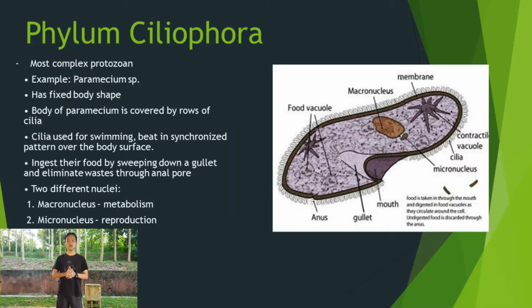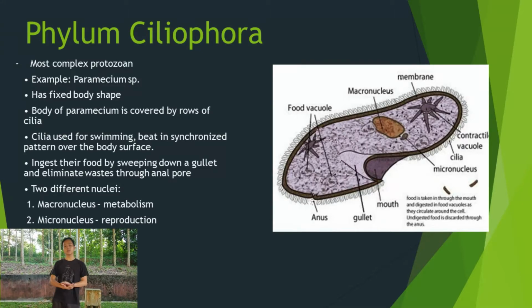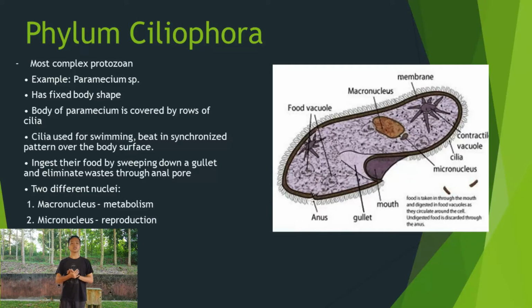The phylum Ciliophora is actually one of the most complex protozoans. For example, Paramecium species. They have a fixed body shape, and the body of Paramecium is covered by rows of cilia. The main function of cilia is swimming. They beat in a synchronized pattern over their body surface. They also ingest their food by sweeping it down a gullet and eliminate waste through the anal pore.